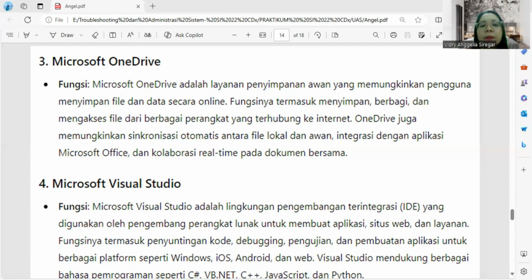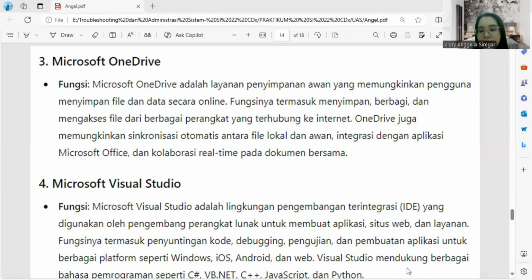Visual Studio supports various programming languages such as C, C++, JavaScript, and Python, and each.